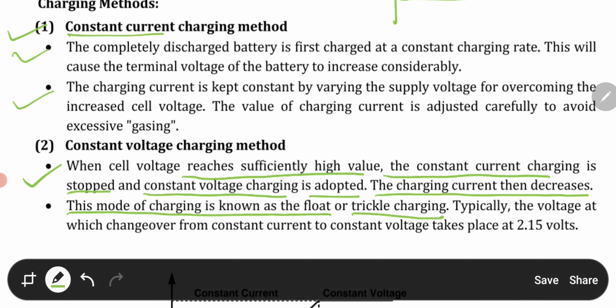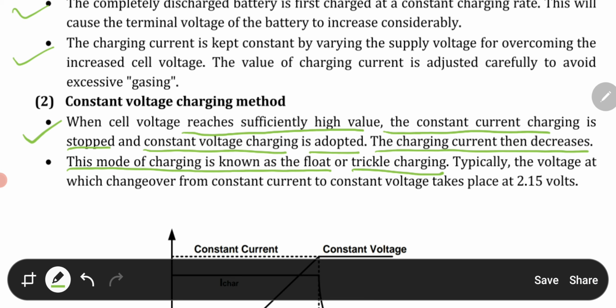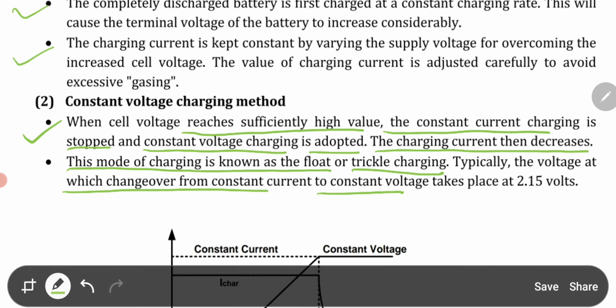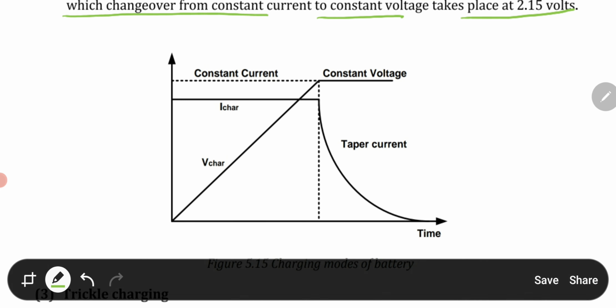This question is repeatedly asked in a Viva examination: what is trickle charging? So you can easily explain that when cell voltage reaches a sufficiently high value, then the constant current charging is stopped and constant voltage charging is adopted, and the charging current then decreases. This mode of charging is known as the float or trickle charging. Typically the voltage at which changeover from constant current to constant voltage takes place is 2.15 volts. And these are the charging modes of battery.